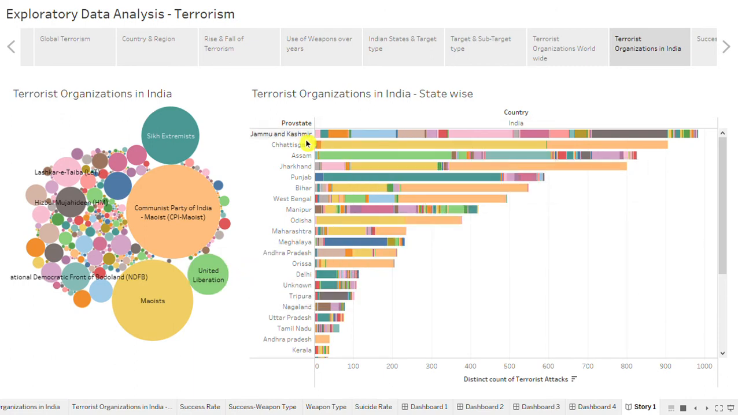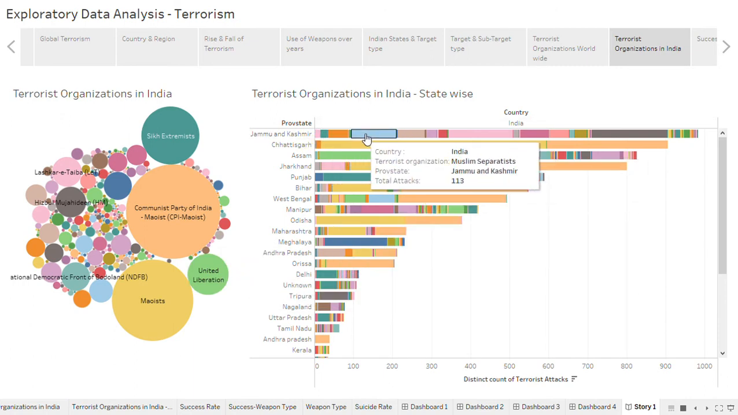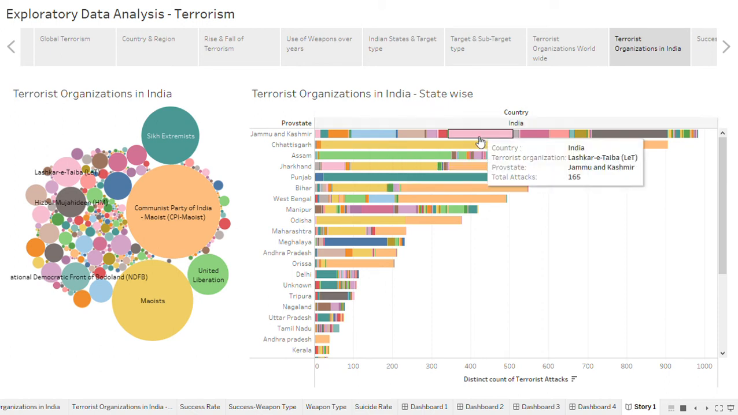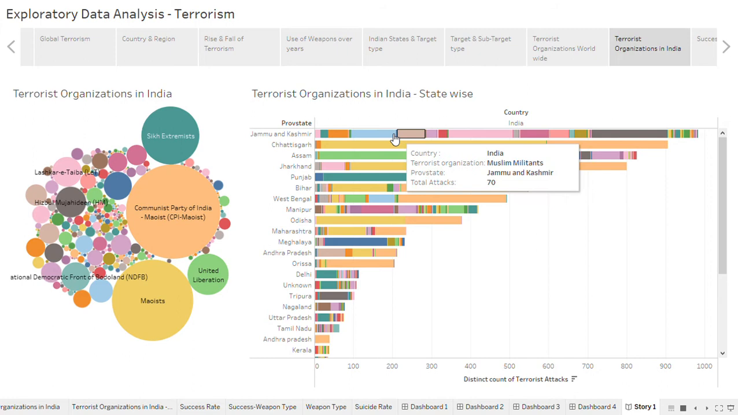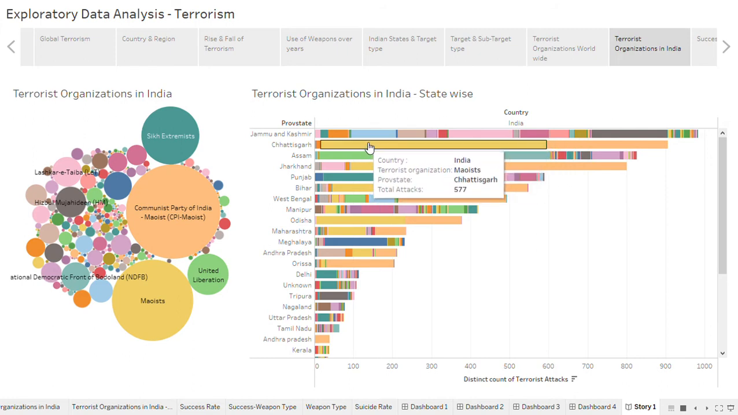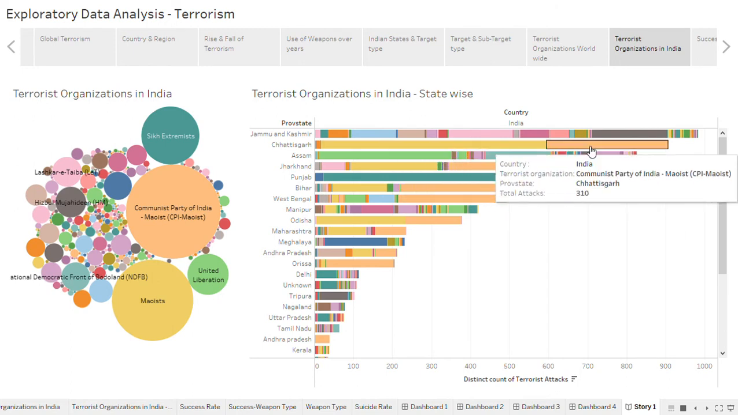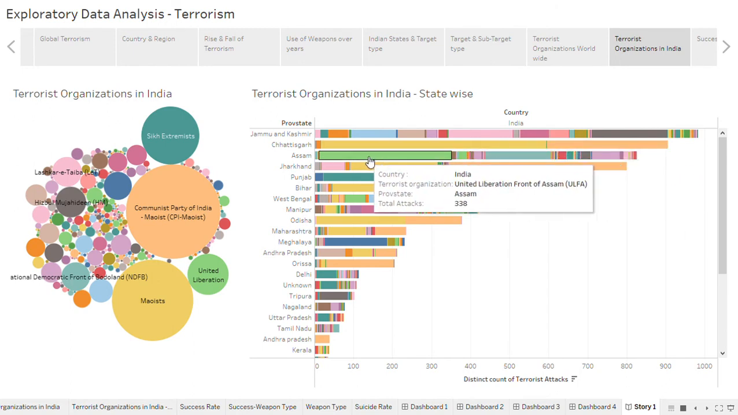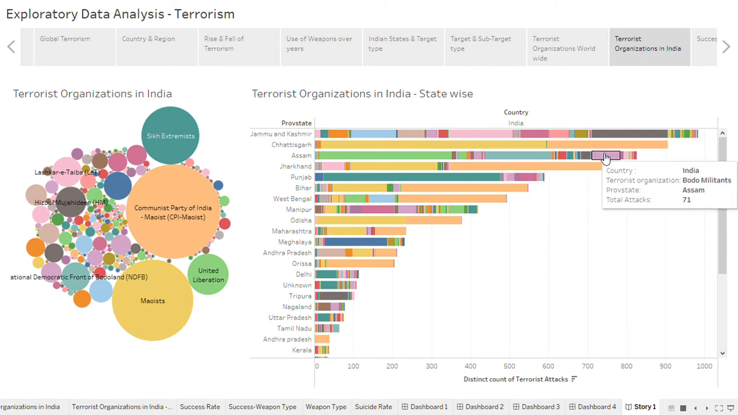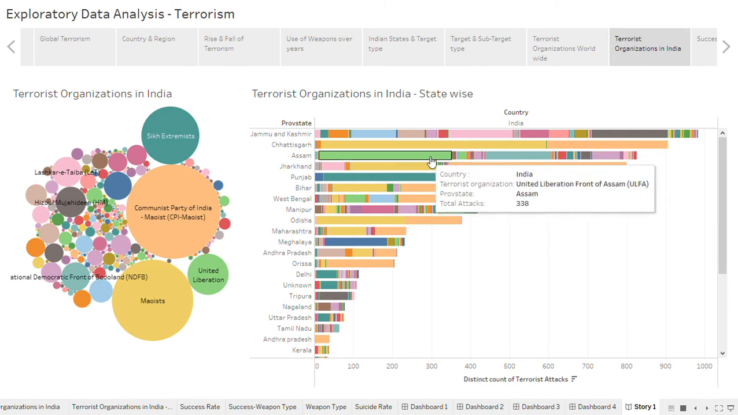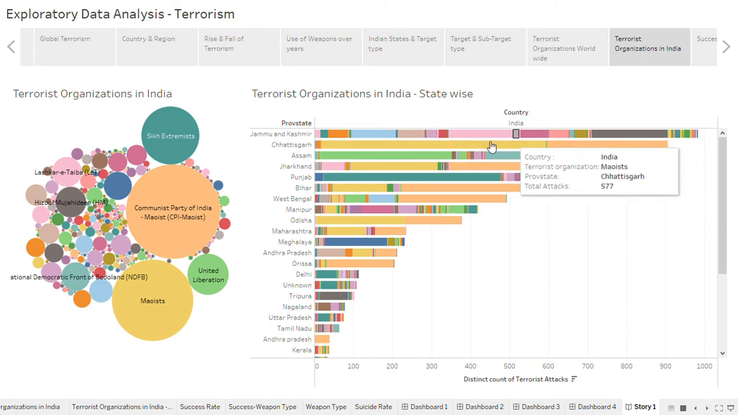Now see state-wise. In Jammu and Kashmir, the biggest organization is Lashkar-e-Taiba, then Hizbul Mujahideen, then Muslim separatist, and in Chhattisgarh, Maoist, then Communist Party of India Maoist, then in Assam, United Liberation Front of Assam, National Democratic Front of Bodoland, Bodo militants. So these are the terrorist organizations state-wise.